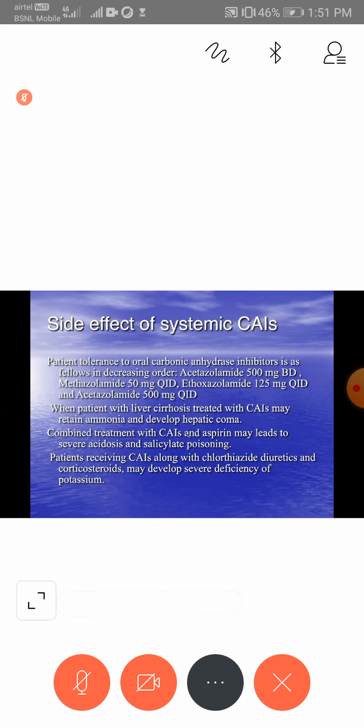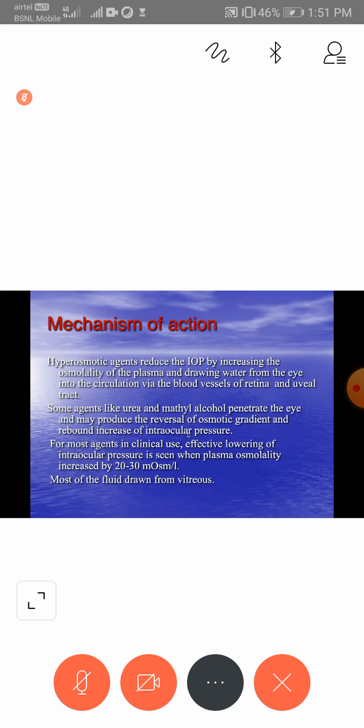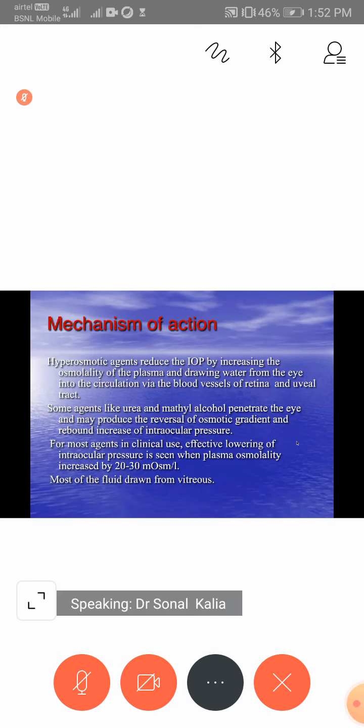Now, the major disadvantage of mannitol is that it causes cellular dehydration. So for those patients who are getting it, what are the most common things to do before and after mannitol? You have to first take the BP of the patient. After mannitol is given, you have to check the patient for any dementia or disorientation, especially in older patients. So these are the timings of glycerol and mannitol. The peak effect of mannitol comes at 30 to 60 minutes, glycerol at 45 to 120 minutes.